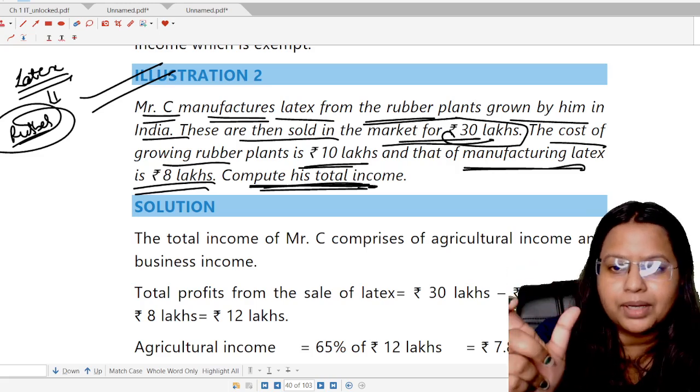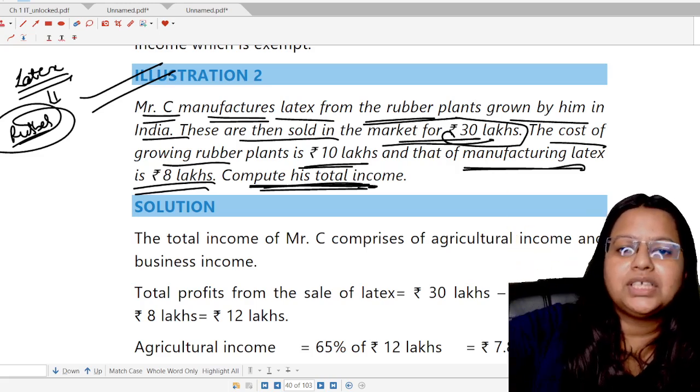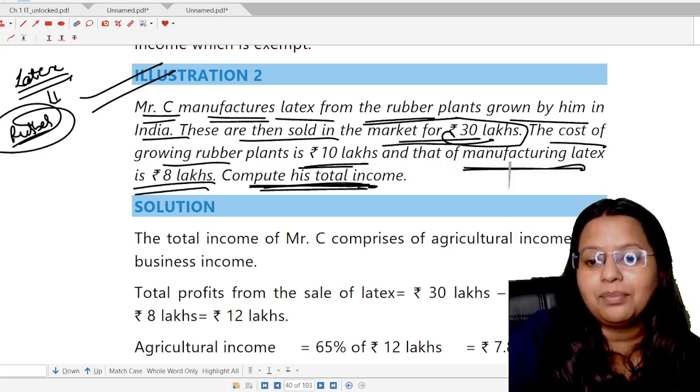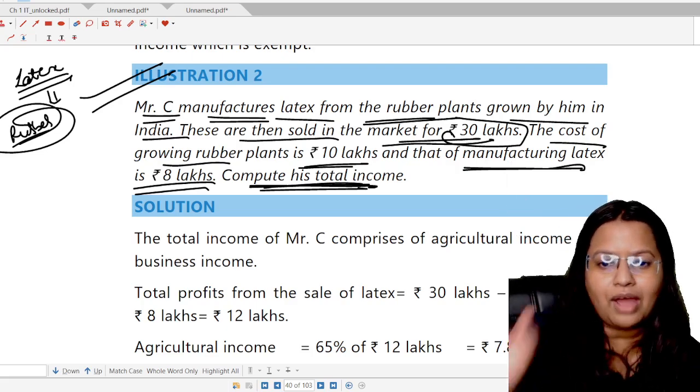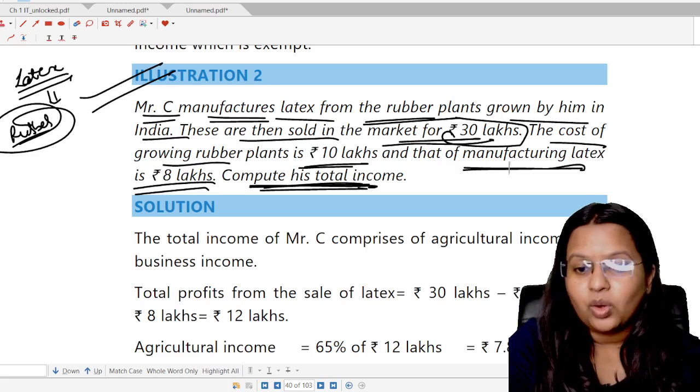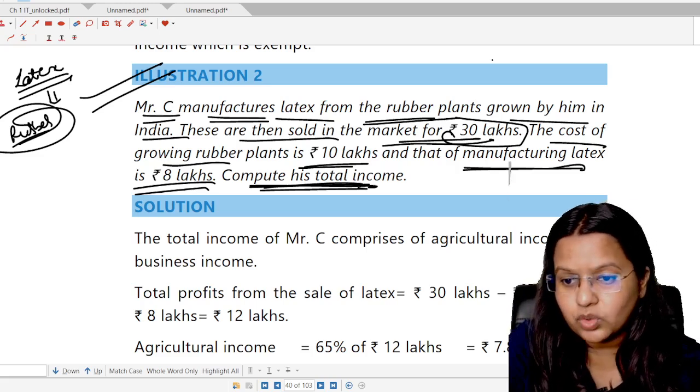Okay, and for the rubber, there is a predefined ratio of agricultural income to business income, that is 65 is to 35. So you have to write that only. Okay, so now let's do the answer of this question.